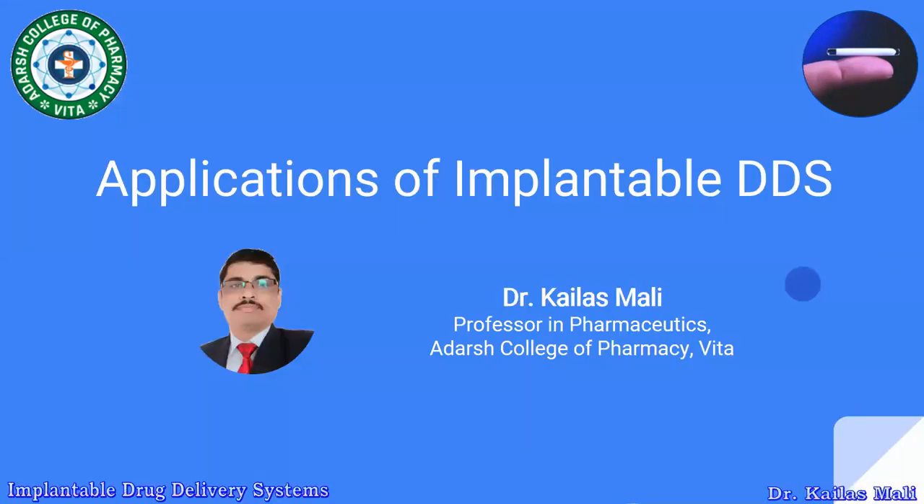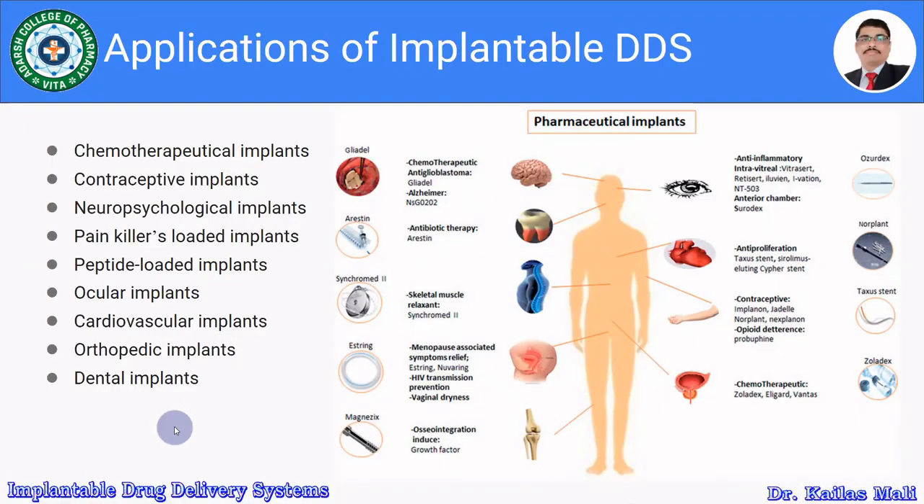So in this session, we are going to discuss the applications of implantable drug delivery system. So let us see the applications. Implantable drug delivery systems are widely used to manufacture chemotherapeutical implants, then contraceptive implants, then neuropsychological implants, then painkiller loaded implants, then peptide loaded implants, then ocular implants, then cardiovascular implants, orthopedic implants, and dental implants.